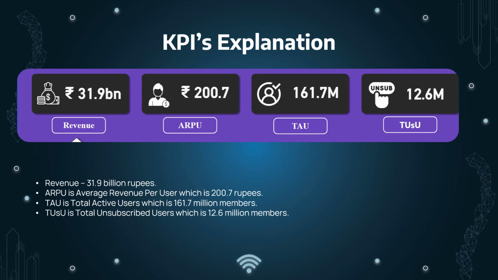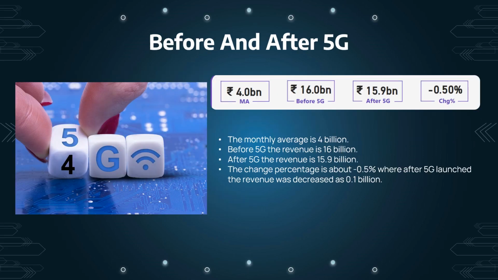These are the KPIs explanation. First is revenue. Overall, the revenue is 31.9 billion rupees for the company. And then ARPU is the average revenue per user, which is 200.7 rupees. And TAU is total active users, which is 161.7 million members. And TUSU is the total unsubscribed users, which is 12.6 million members, which is high.